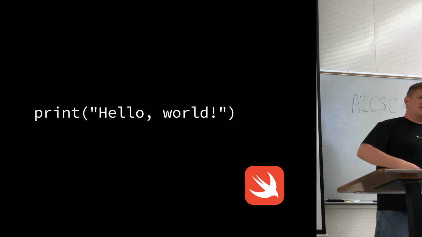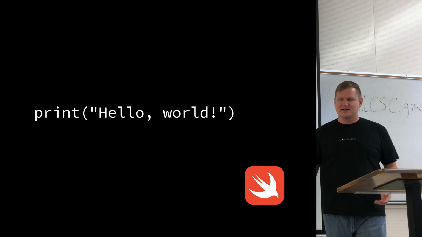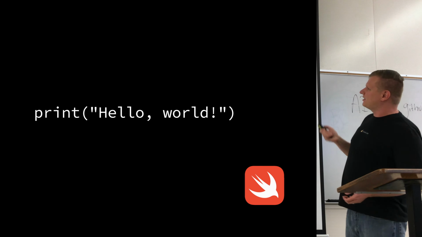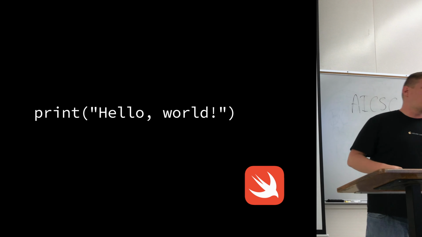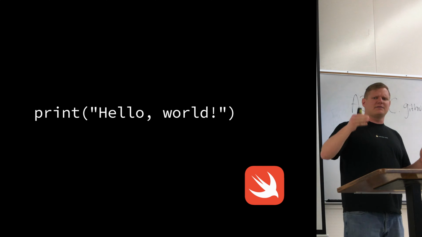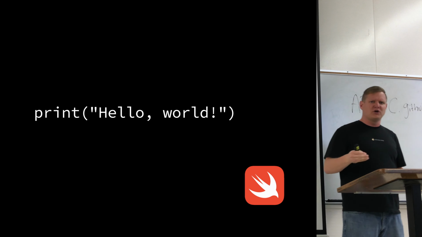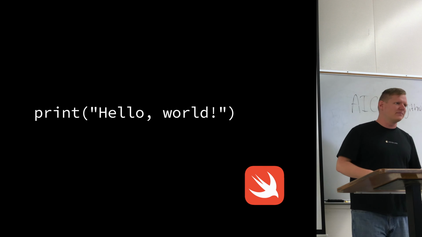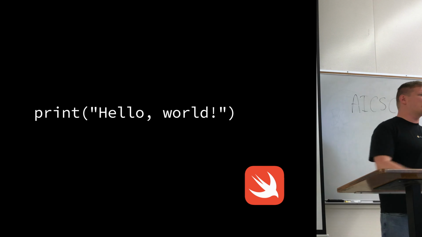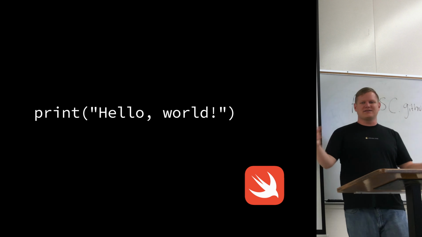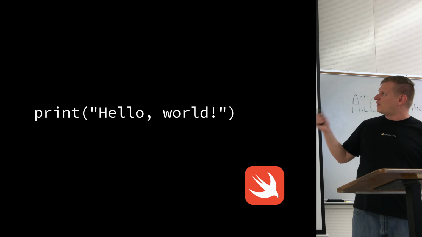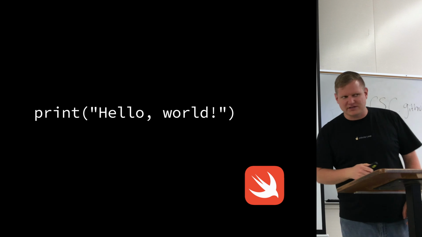You'll notice that we don't need to declare any main methods. We don't even need any semicolons at the end of the print statement. In Swift, kind of like in Python, for those of you familiar with that, anything that you put in the global scope will be executed when you start the program. Obviously this doesn't prohibit you from using things like objects and functions in Swift. But this is a complete Swift program.